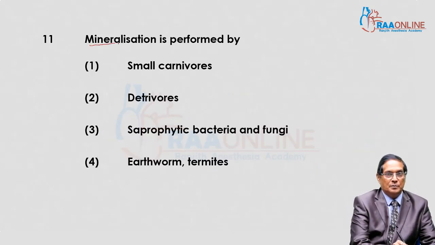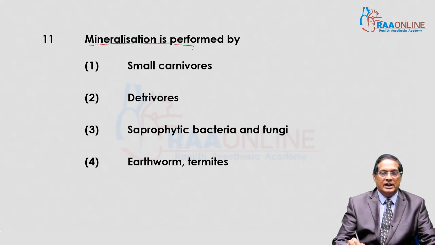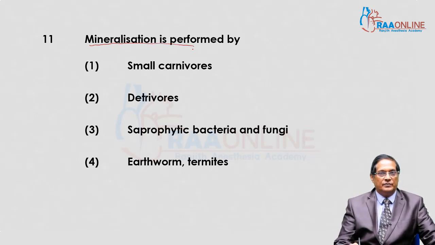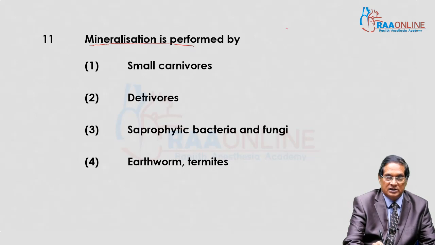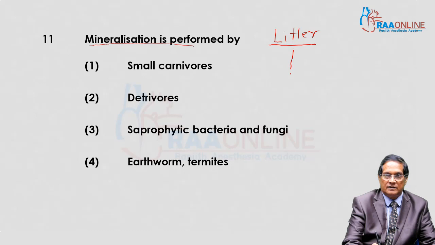Mineralization, that is conversion of organic matter. See this one. Freshly fallen organic matter is termed as litter. Then the process of decomposition starts. Semi-decomposed organic matter is duff.